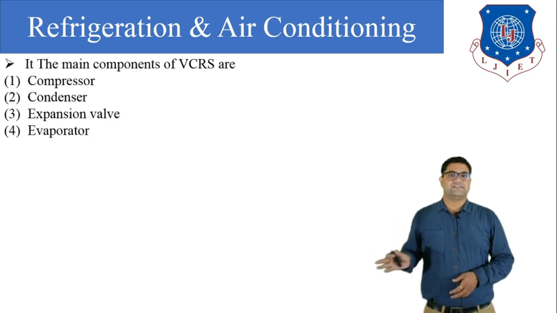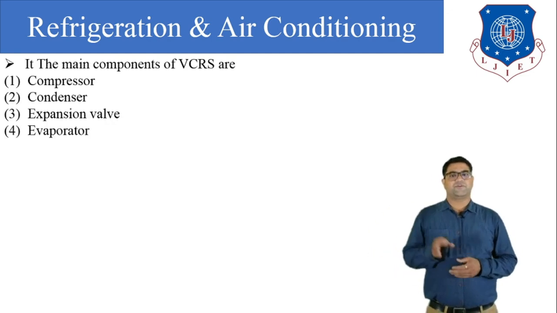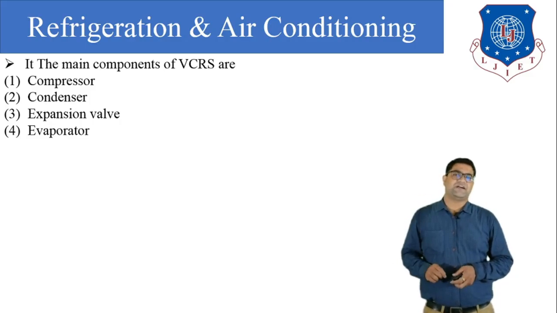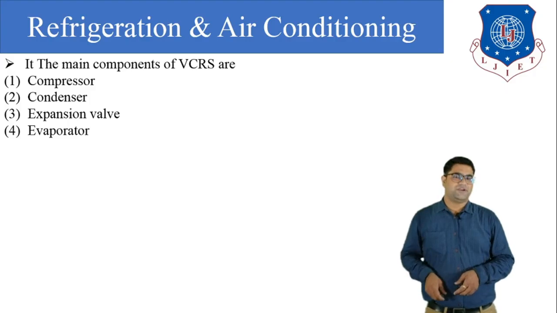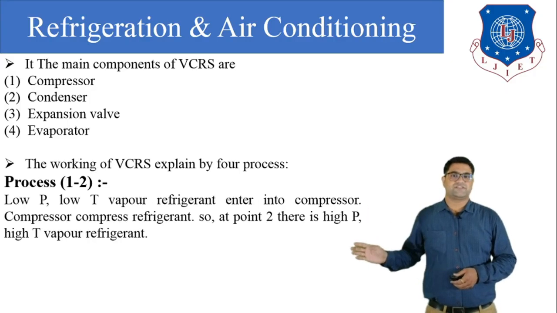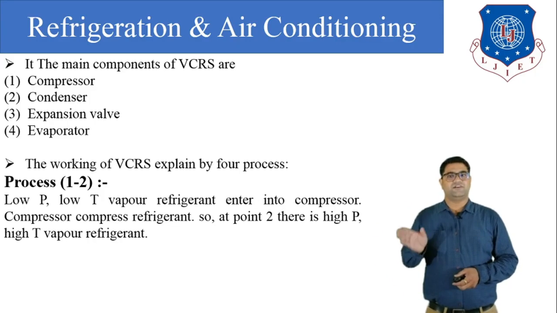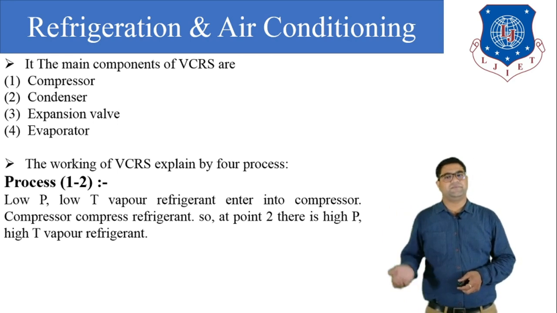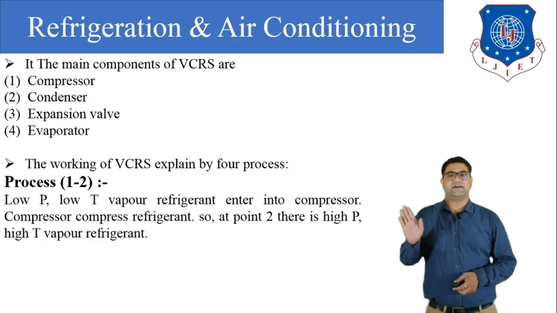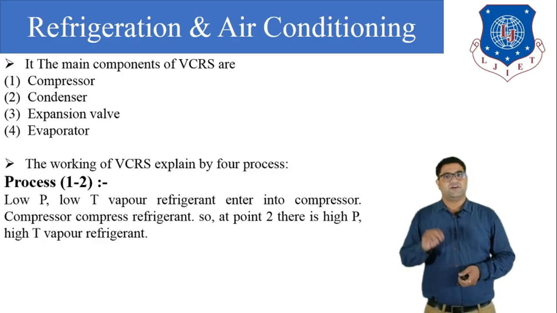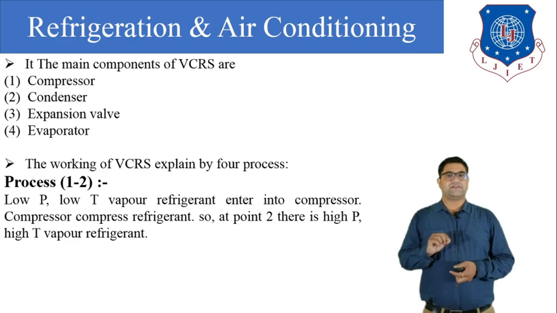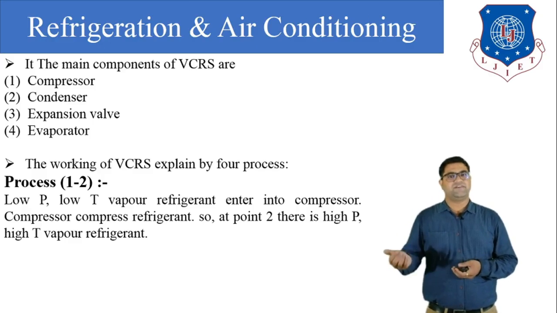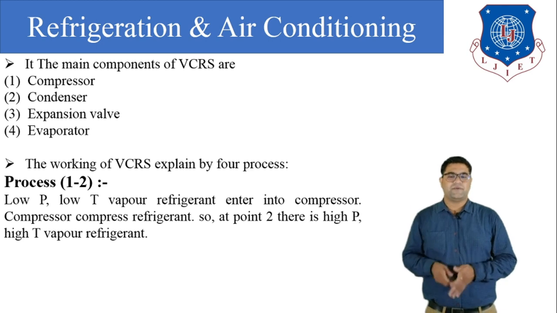So here all the description is given. The main components of VCRS are the compressor, condenser, expansion valve and the evaporator. Now in process 1 to 2, low pressure, low temperature vapor refrigerant enters the compressor. There it will be compressed to high pressure, high temperature vapor refrigerant. This compression process is isentropic compression.